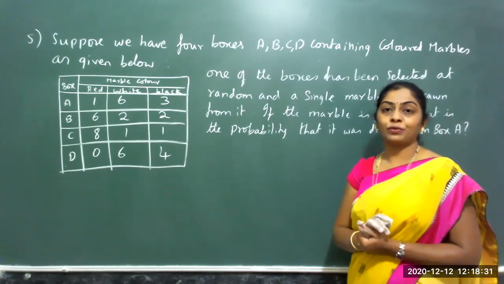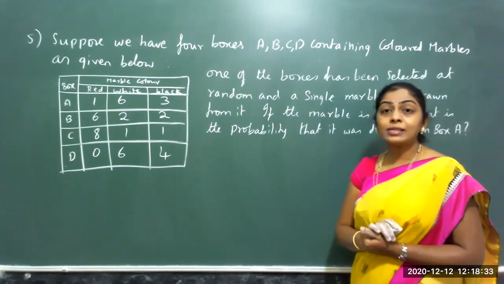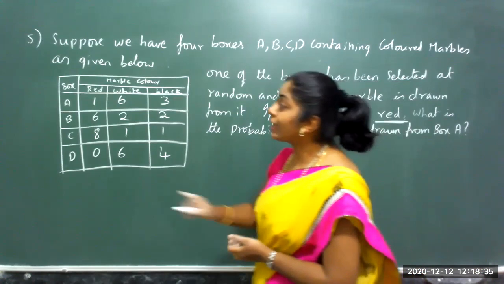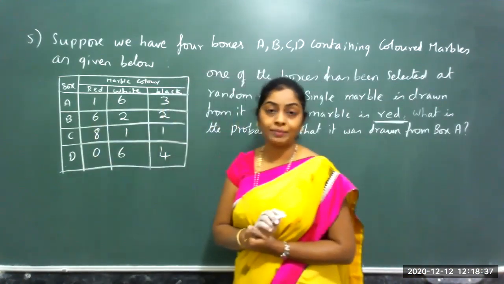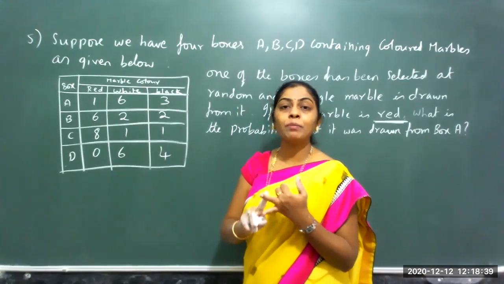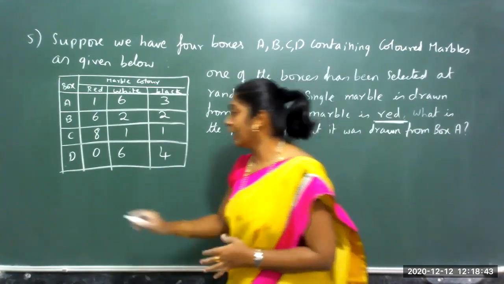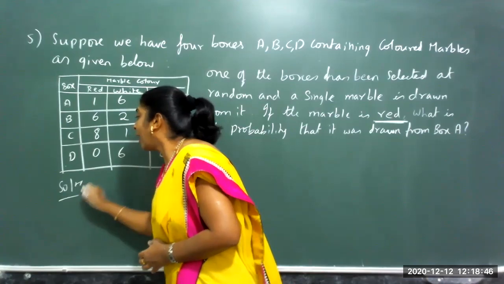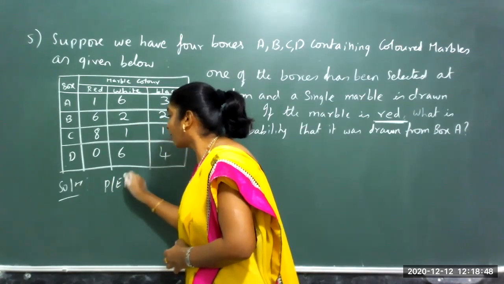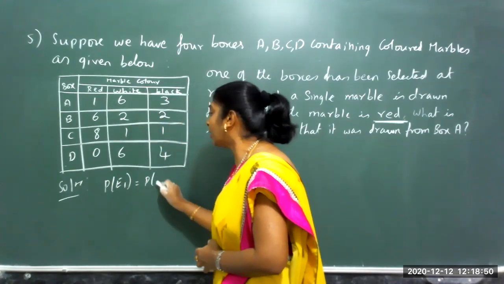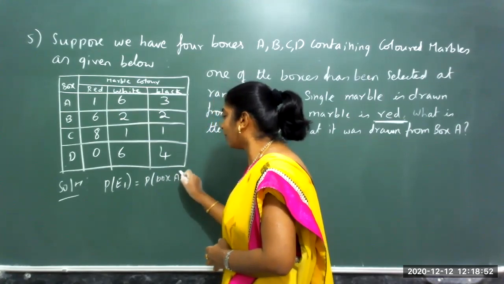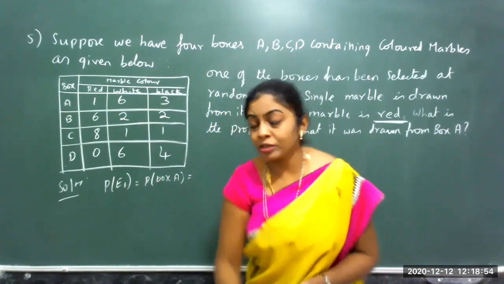So let us arrange the data. Now, this is the box data given. So can I say there are 4 events occurring? What are the 4 events? Box 1, box 2, box 3, box 4. Here they name the boxes as A, B, C, D. I'll name the boxes first.